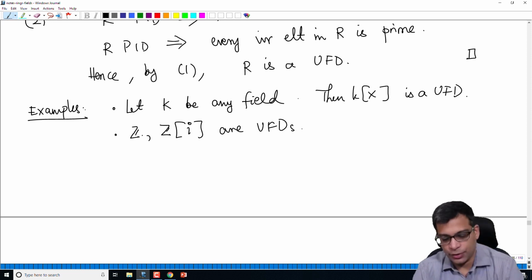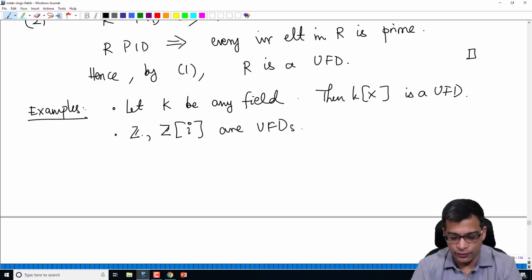Z is something that we are familiar with. Of course, in Z every element is principal, so it's a PID, hence UFD. But in school, for example, you know that integers can be factored uniquely into a product of prime numbers. So that is already known to us, that Z is a UFD. The new thing is Z[i] is a UFD.